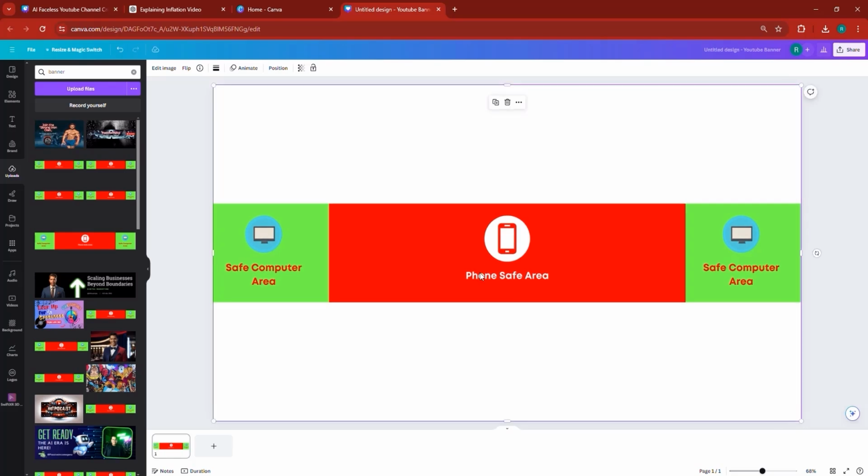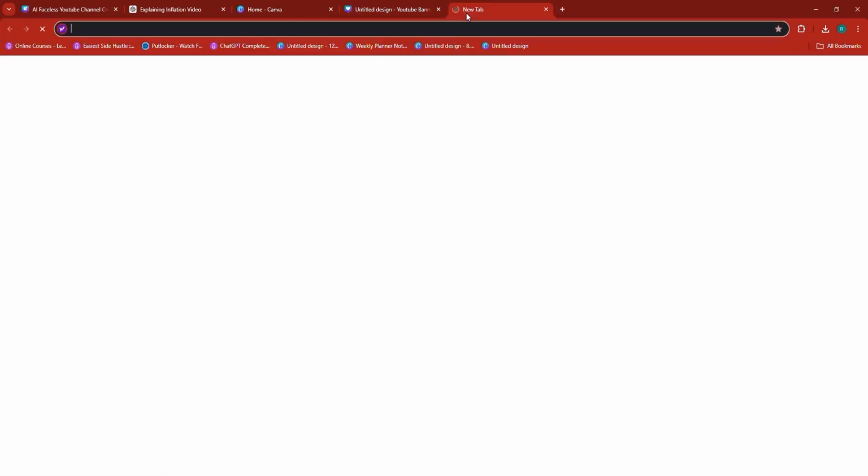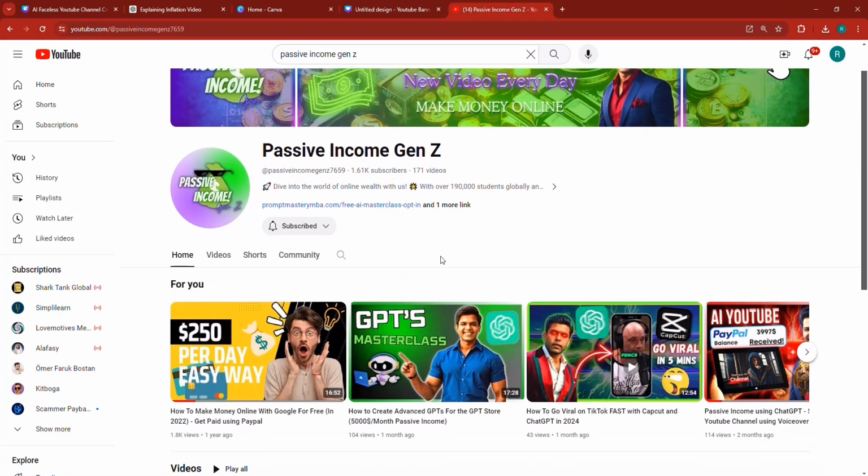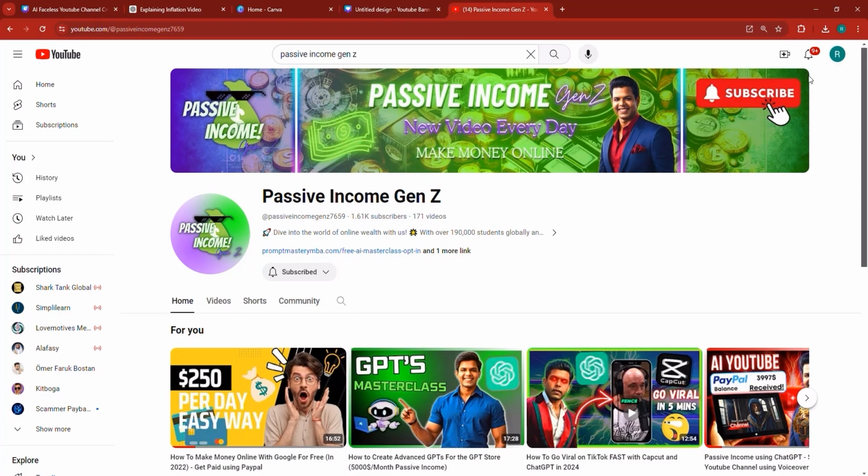Now, this particular file that you're looking at demonstrates, let me lock the position of the video. In this red area, this is what people are going to be able to see on the phone. So the only thing people using a phone are going to see is this red part. This part here, from the green, including the red, to the other green on the other side, is what people are going to see on a computer. For example, we can do the demonstration with my own channel so that you can see what I'm talking about. This is the channel that I have, and this is the banner.